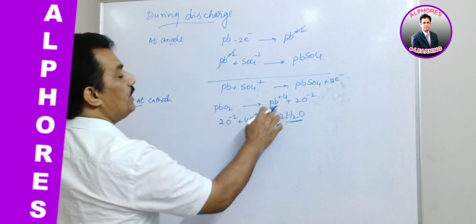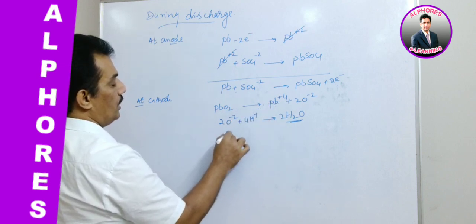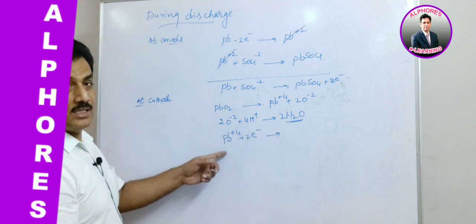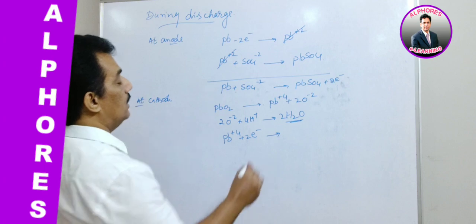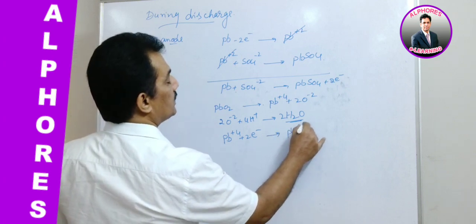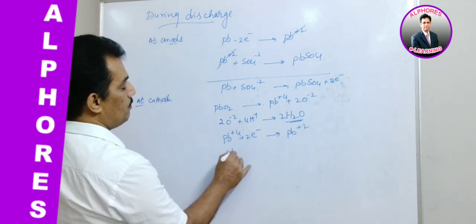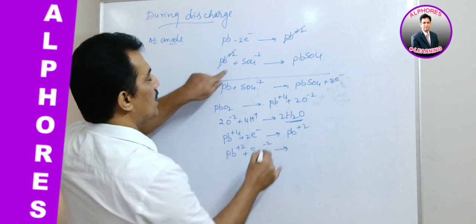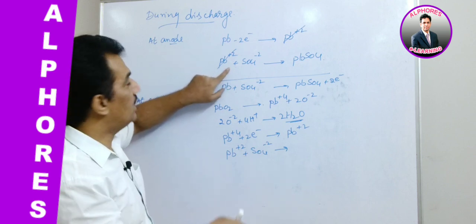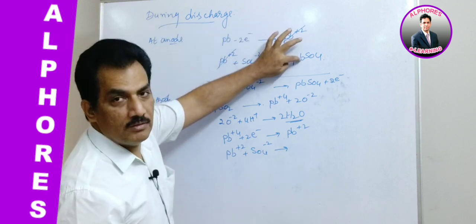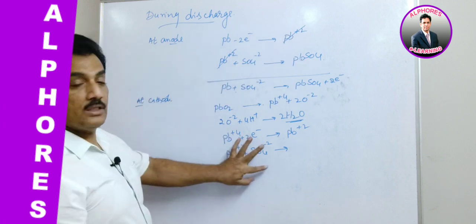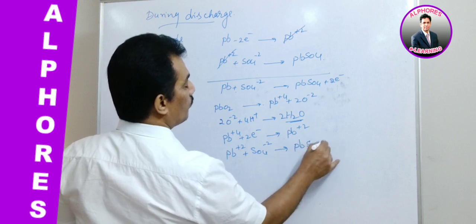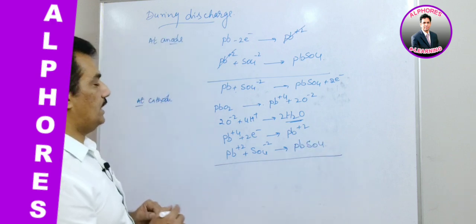Now this Pb+4 gets 2 electrons. Here electronation, which is nothing but reduction, gives Pb+2. And now this Pb+2 gets SO4-2, similar to the anode. That's why it is the double sulfation theory. At the anode it is connected with sulfate, and at the cathode also it is connected with sulfate, giving PbSO4.